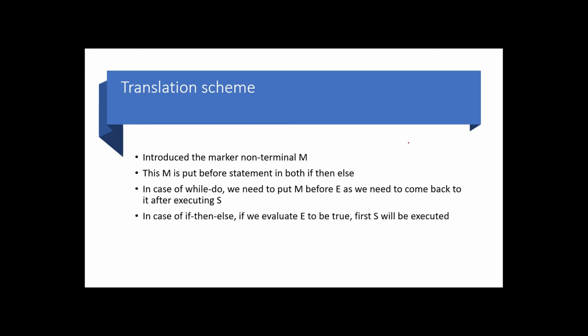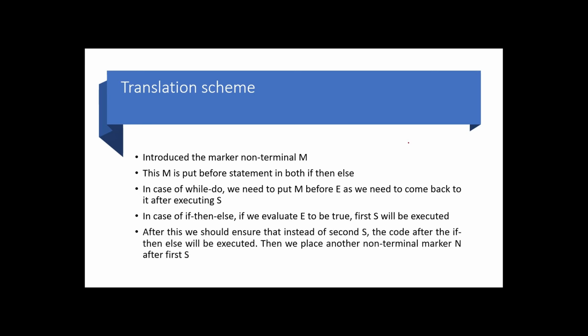Next, in case of if then else, if we evaluate the expression to be true, first the statements will be executed. After this, we should ensure that instead of the second S, that is the second statement, the code after the if then else will be executed. So in that case, we will place another marker non-terminal N after the first S. Okay, so these are the translation schemas that we need to follow while using flow of control statements.